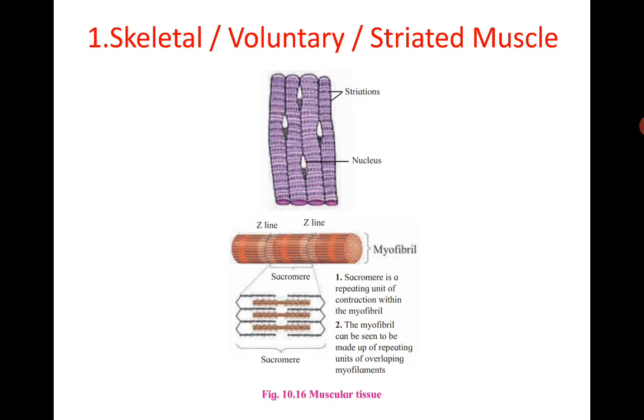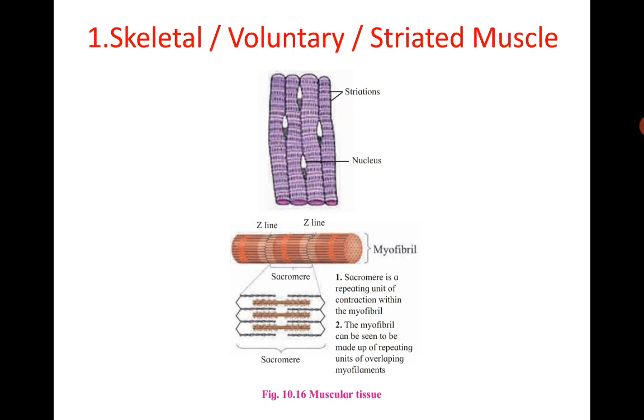Many muscle fibers are present in each fasciculus. Perimysium is the sheath of connective tissue surrounding a bundle of muscle fibers. Myofibril: muscle fibers are present in each fasciculus.